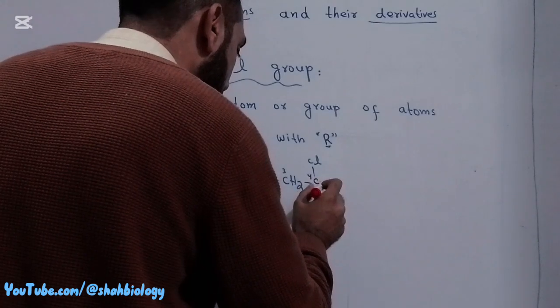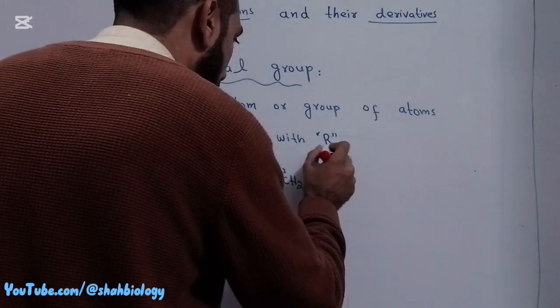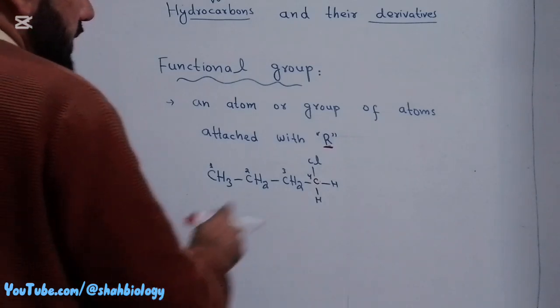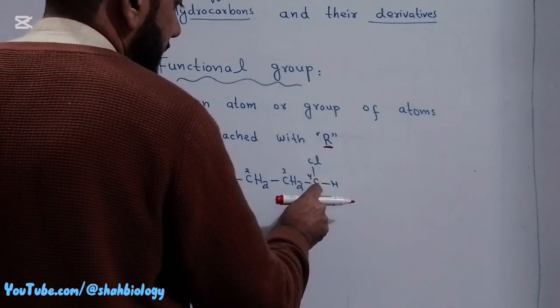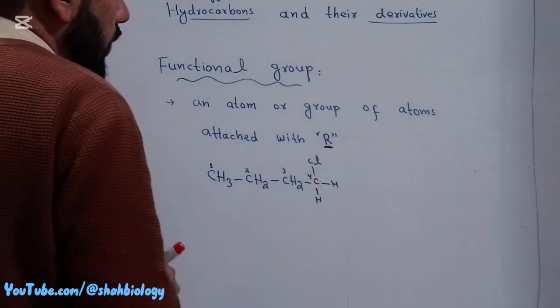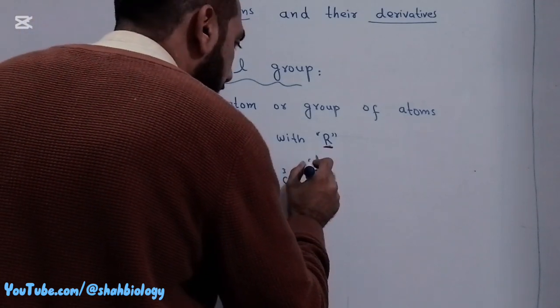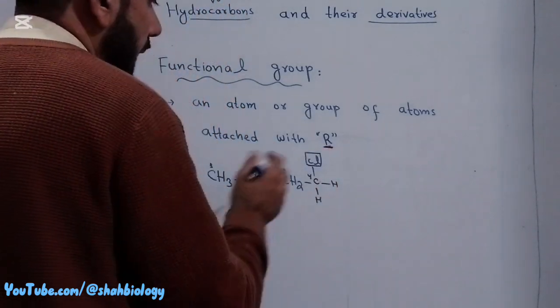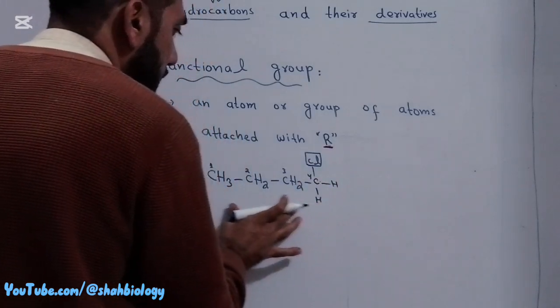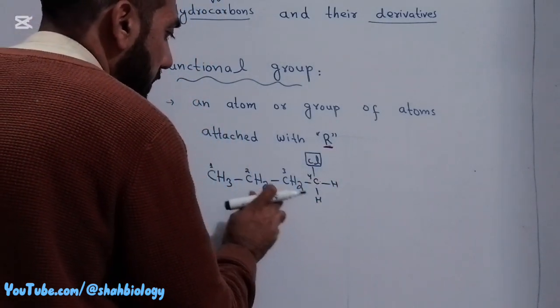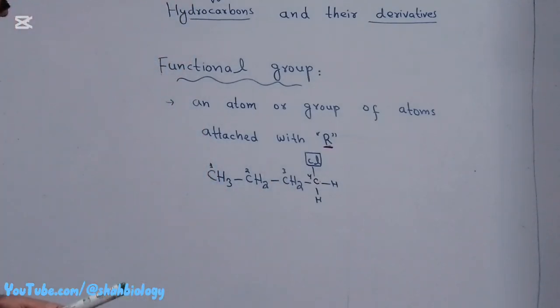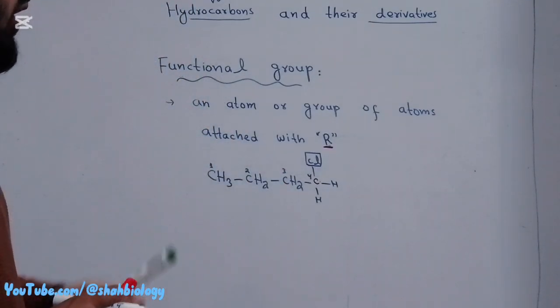This carbon is actually R; we represent it by R. This is the reactive portion where a different type of atom attaches, and this atom completely changes the chemical and physical properties of this molecule. So we call it a functional group.